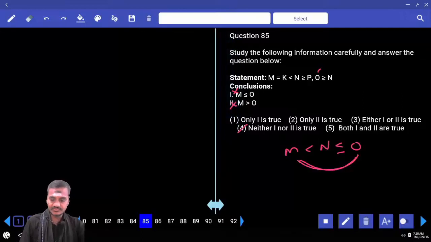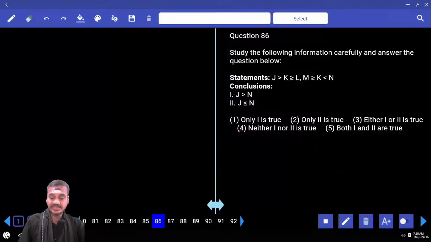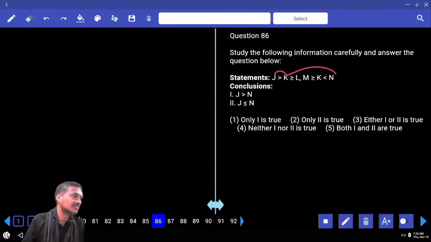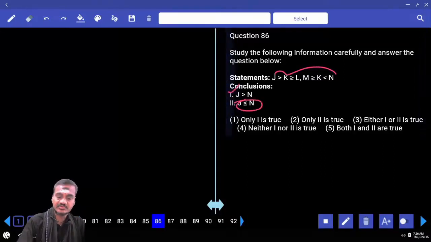And 85, it is choice 4. And 86, J and N, J lesser than or equals to N. Which element is common, K, J greater than K, K lesser than N. Now between J and N, 2 opposite symbols. Opposite symbols means either lesser than or equals to, or greater.